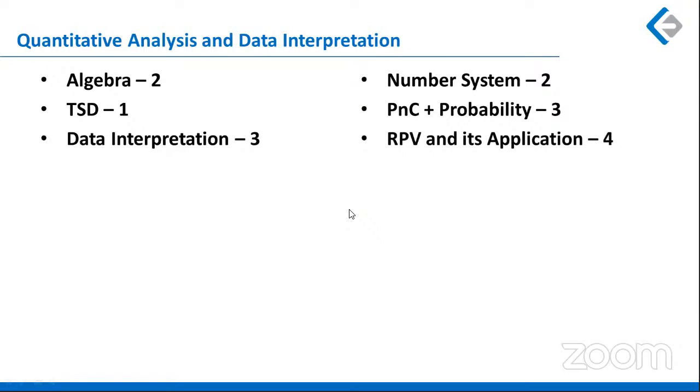This time, we had ratio proportion variation and its applications, like averages, partnerships, and alligation mixtures. We had four questions from this complete part. Then percentage, profit and loss was heavy this time, with five questions. Most people would have liked this paper in terms of question distribution, because everyone likes profit and loss and percentages.